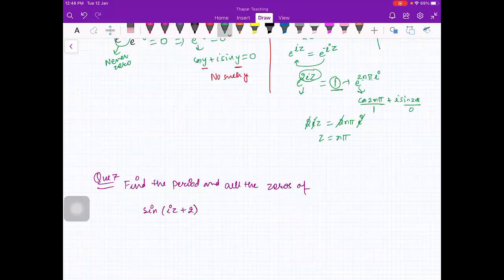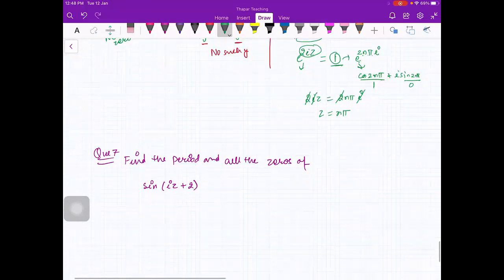Now you see, we know that for zeros, you should have iota z plus 2 equal to n pi, because we have just seen that this is the zero of sine z. So this quantity should be equal to n pi, where n is an integer.